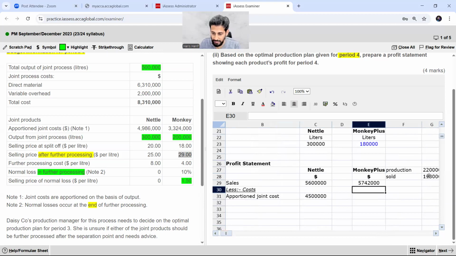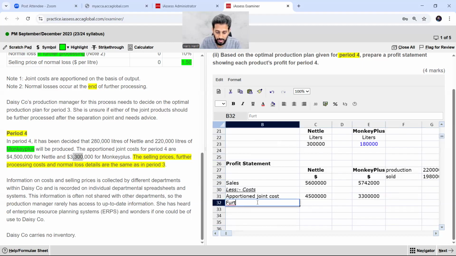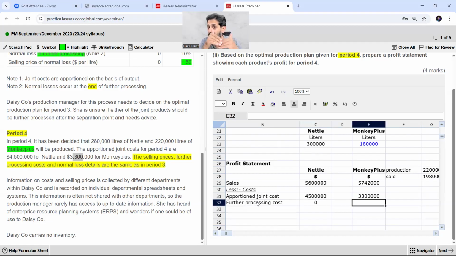And what is the apportioned joint cost? It is mentioned over here, 3,300. Okay. So there will be further processing. Further processing cost. Here there is zero cost and there will be further processing. Now again, there is a loss at the end.